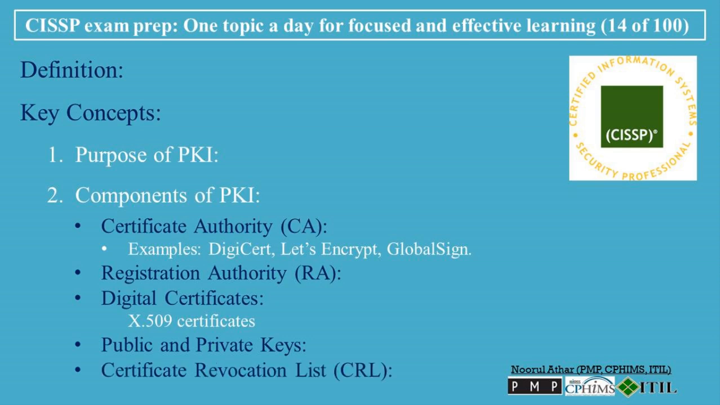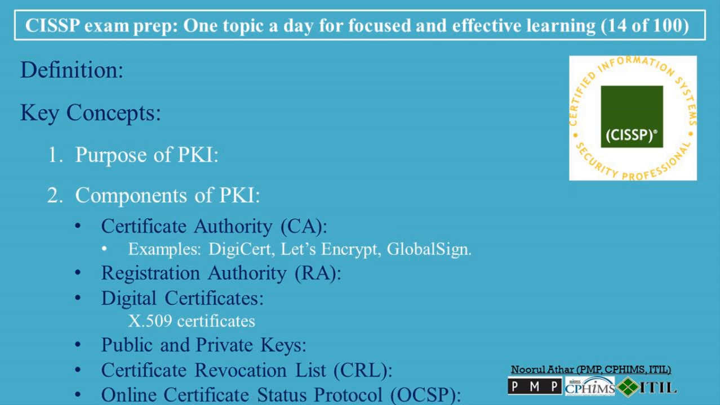Certificate Revocation List (CRL). A list maintained by the CA that contains the serial numbers of certificates that have been revoked before their expiration date. Certificates may be revoked for various reasons, such as a compromise of the private key or a change in organizational status. CRLs are periodically updated and distributed to ensure entities do not trust revoked certificates.